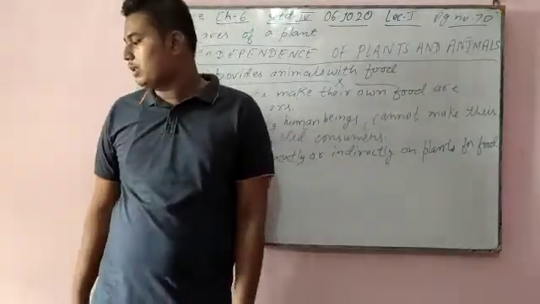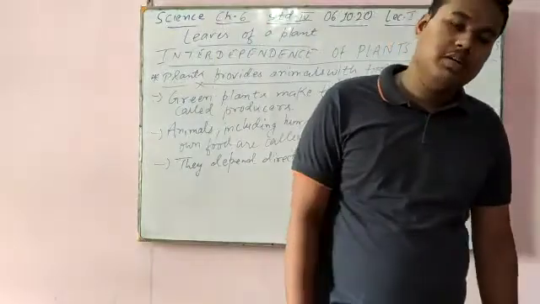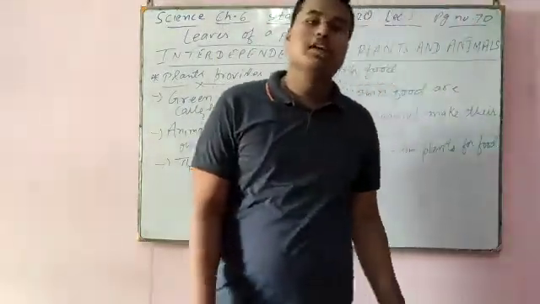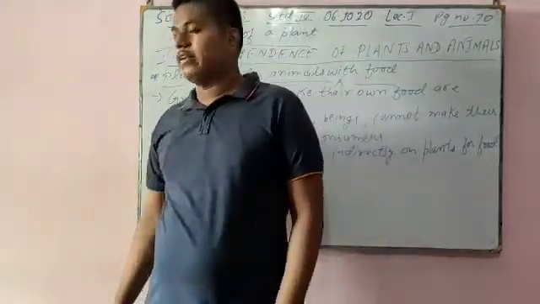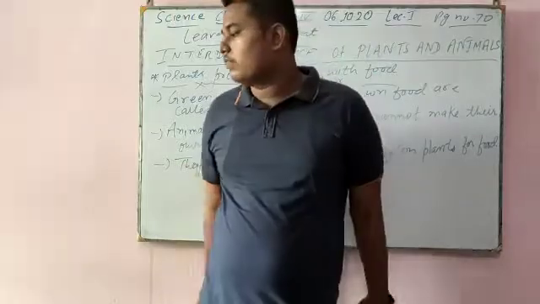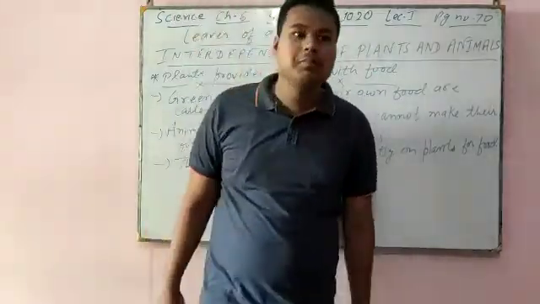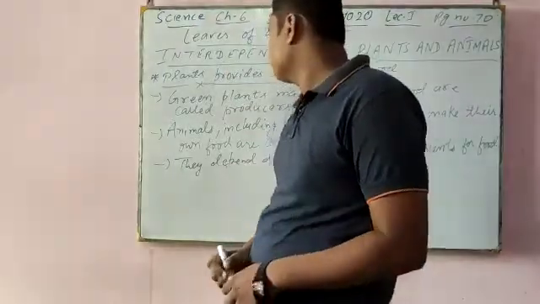First there is a plant. Plants make their own food. That plant will be eaten by a deer. Now that deer will be eaten by a lion. So here we can say that different types of organisms are dependent on each other.